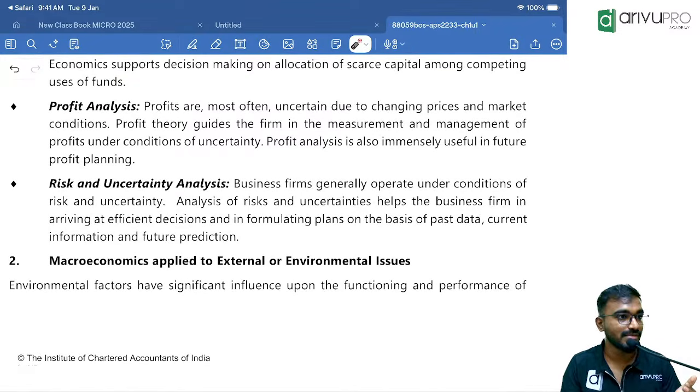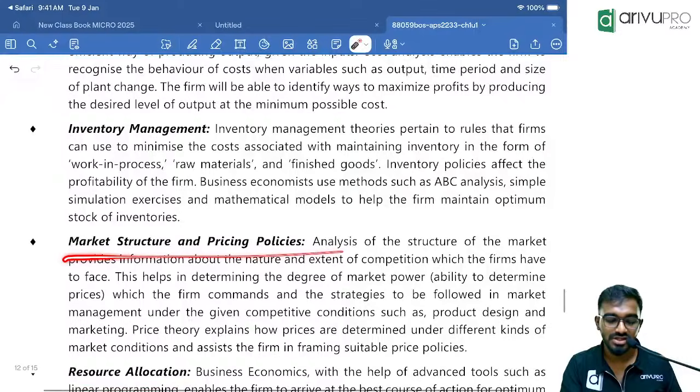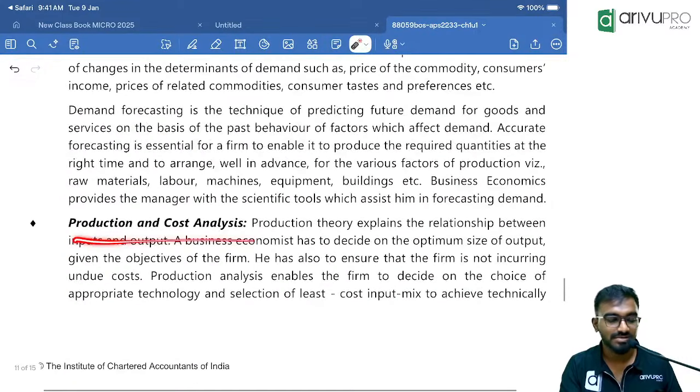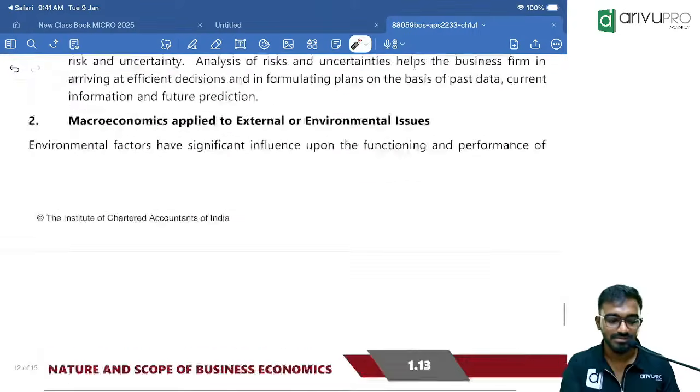That is the micro environment, internal issues. Next comes, we never know what tomorrow is going to be, what awaits tomorrow, whether flood as I said or tsunami. There is always uncertainty in business conditions. There is a risk involved, and all the risk and uncertainty belongs to the business owner. So risk and uncertainty, profit analysis, capital and decision making, resource allocation, market structure and pricing, inventory management, production and cost, demand and forecasting, all of this will come under microeconomics, also called internal or operational issues. Next comes macroeconomics.